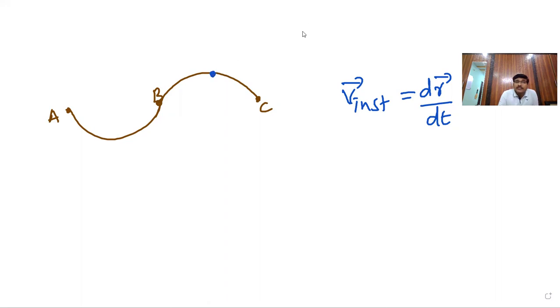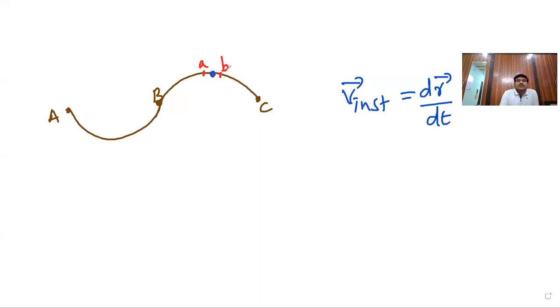Hence, what we do is take a small point. This is the initial point, and with respect to this point, a very minute distance here, and after this point another point. We take this as the initial point, small a, and this as the final point, small b.